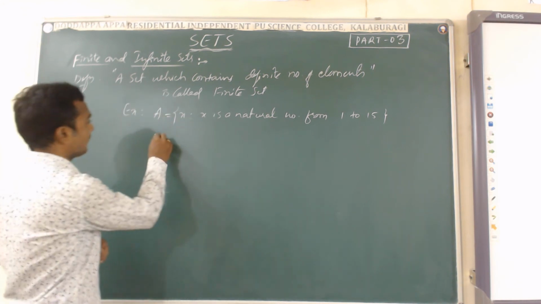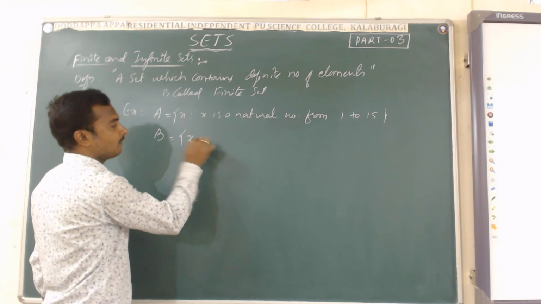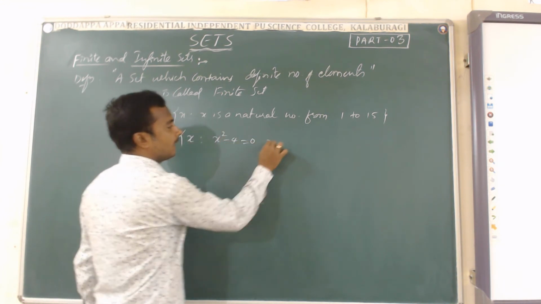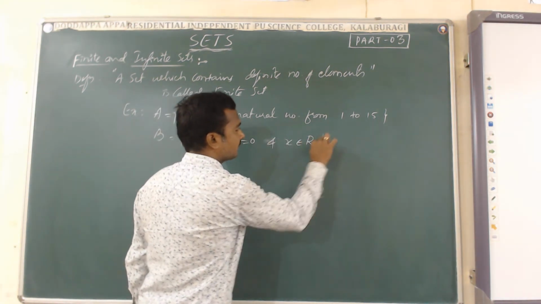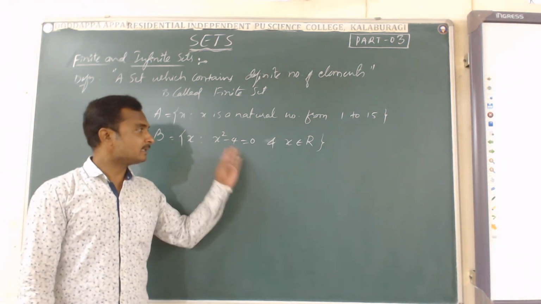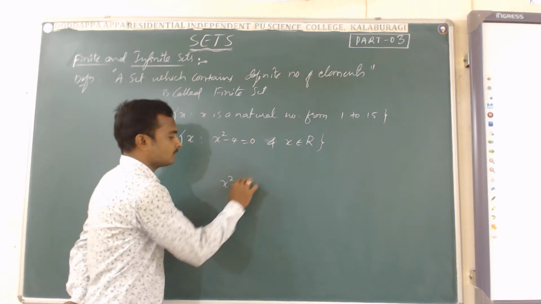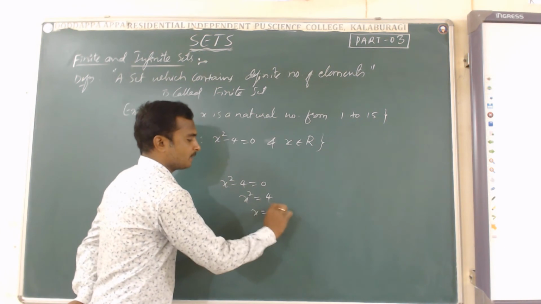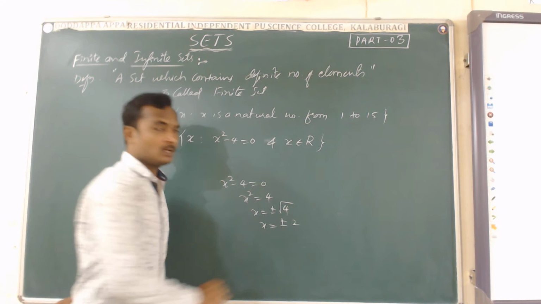One more example. The set B equals the set of all X, such that X square minus 4 equals 0 and X is a real number. The solution of X square minus 4 equals 0 gives X square equals 4, and X equals plus or minus root of 4, which is plus or minus 2.